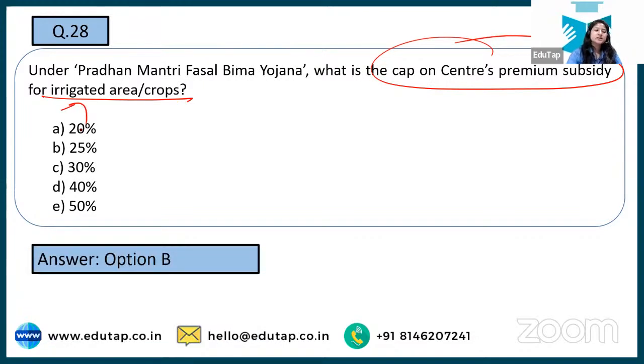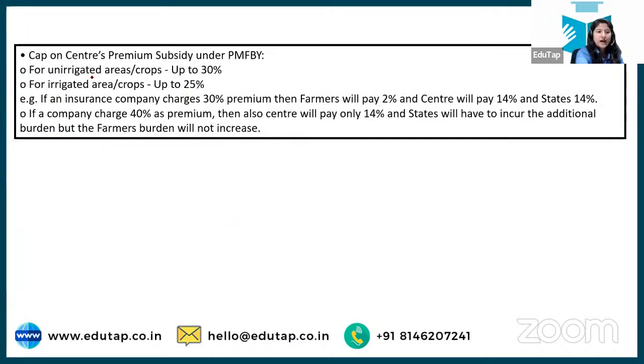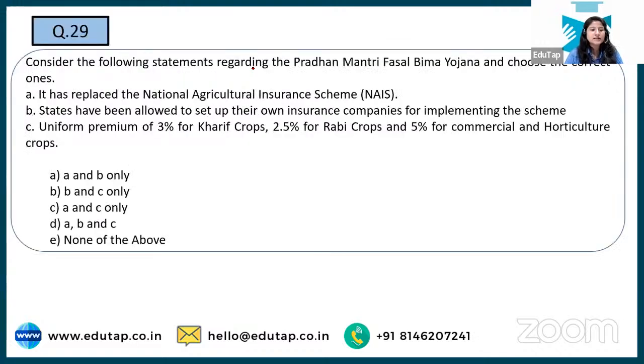So yes, the correct answer is option number B, that is 25. Okay, in case of unirrigated, we have 30%. And yeah, so this is about the distribution for irrigated and unirrigated areas, and I hope there's no confusion in that. Next, let's look at which of the following statements is correct.